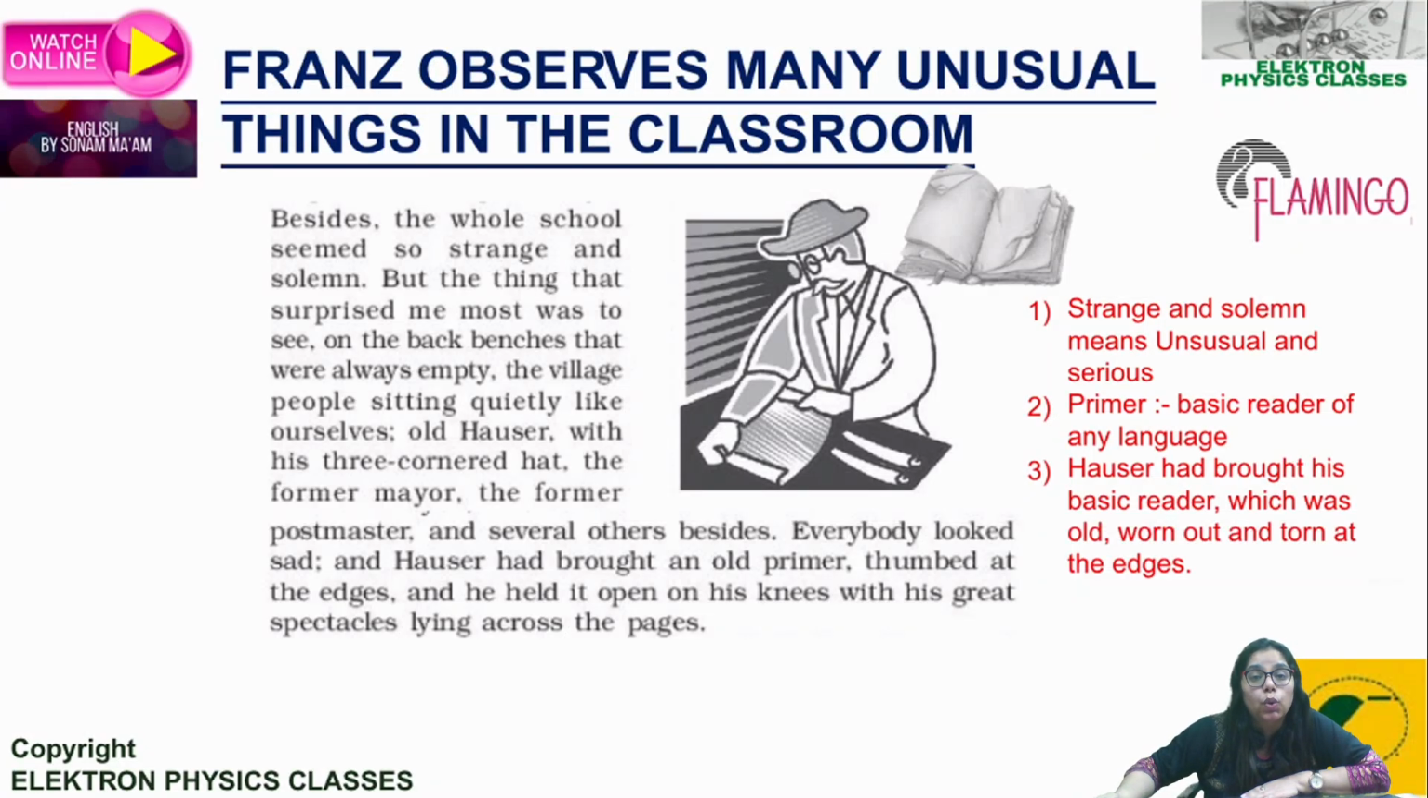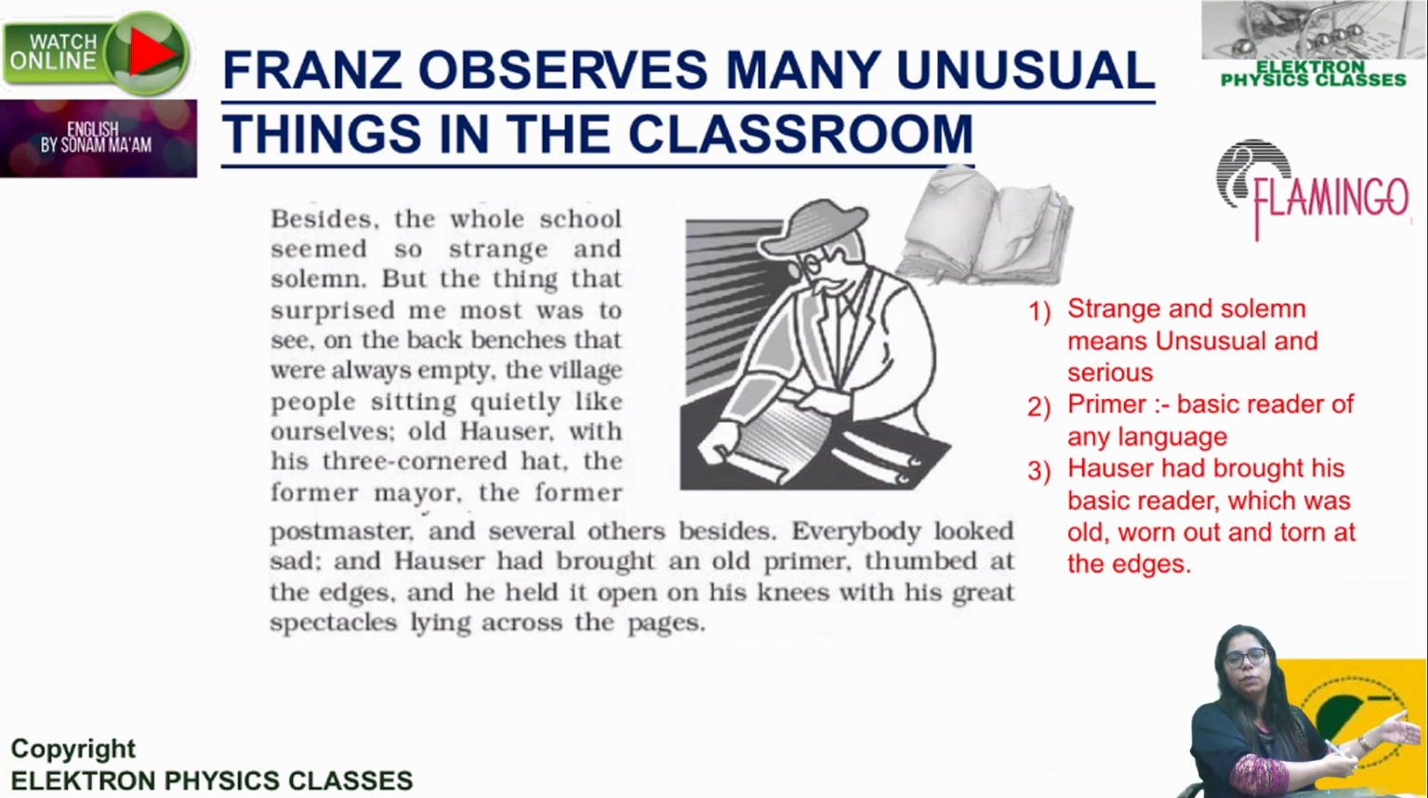Besides, the whole school seemed so strange and solemn. Solemn. Besides means apart from all this. I hope you know the difference between besides and beside. Okay, I'll explain it to you. Beside is if somebody is sitting next to me, I would say Rohan is sitting beside me. This beside is without an S. So X is sitting by the side of me, or beside me. Besides here means apart from this. So there are two usages, with an S, without an S. So you better be careful.